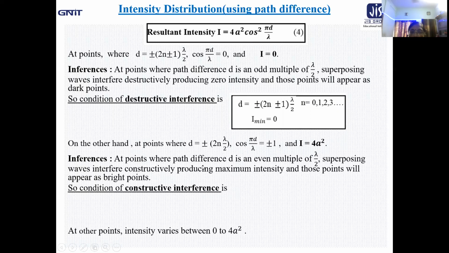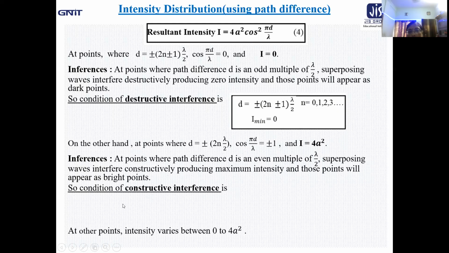So at points where path difference d is an even multiple of lambda by 2, mind it is path, so it is expressed in terms of lambda, the wavelength, because dimensionally path must be of some length. That's why. Superposing waves interfere constructively, producing maximum intensity, and those points will appear as bright points, obviously.